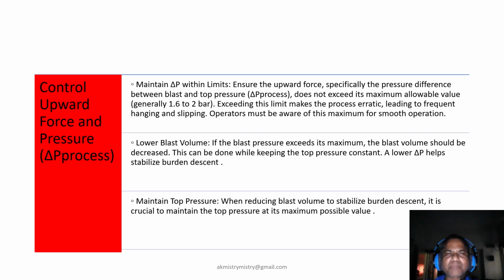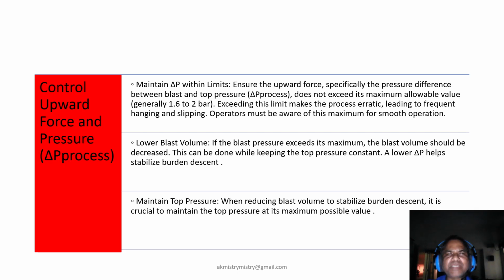Controlling process differential is very important. So keep the process differential within 1.6 to 2 bar, as recommended in routine practice. If blast pressure is too high, reduce blast volume while maintaining top pressure. This stabilizes descent and prevents erratic behavior, which is also important.